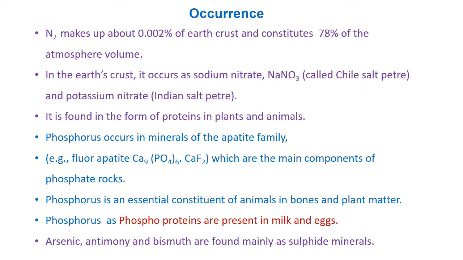First of all, occurrence. Nitrogen makes up 0.002% of the earth crust and constitutes 78% of atmospheric volume. In the earth crust, it occurs as sodium nitrate, as saltpeter, potassium nitrate as Indian saltpeter. It is found in the form of protein in plants and animals. Phosphorus occurs mainly in minerals of the apatite family like fluorapatite and some other members. Phosphorus is an essential constituent of animals in bones and plants, and phosphoprotein is present in the milk and eggs. Arsenic, antimony, and bismuth are found mainly as sulfide minerals.